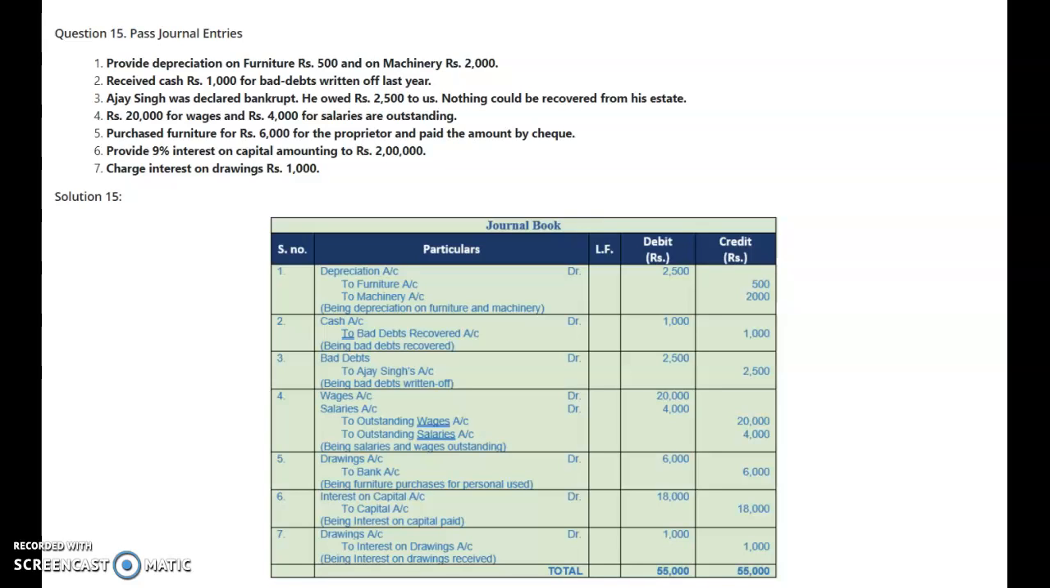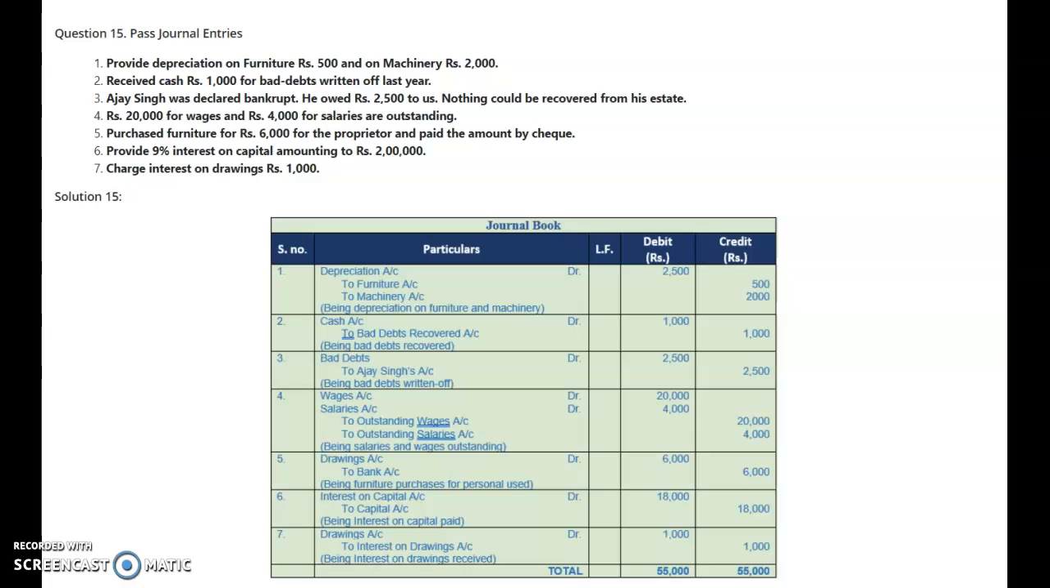Dear students, let's continue with the same question and the remaining transactions of this question. The first four transactions we had done. The next transaction is: purchase furniture for rupees 6,000 for the proprietor and paid the amount by check. Now here, this furniture is purchased for the proprietor.